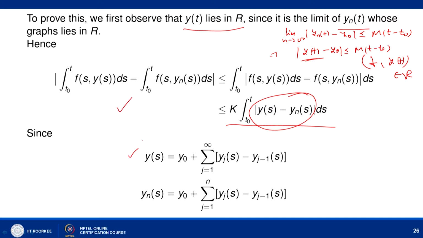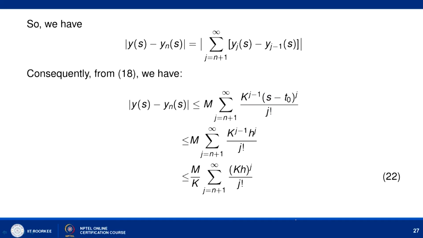So, y(s) is basically what? y(s) is y_0 plus the sum over j equal to 1 to infinity of (y_j(s) minus y_{j-1}(s)), and y_n(s) is y_0 plus the sum over j equal to 1 to n of (y_j(s) minus y_{j-1}(s)). So, using this, find |y(s) minus y_n(s)|, and we can write that |y(s) minus y_n(s)| is equal to the sum over j equal to n plus 1 to infinity of (y_j(s) minus y_{j-1}(s)).